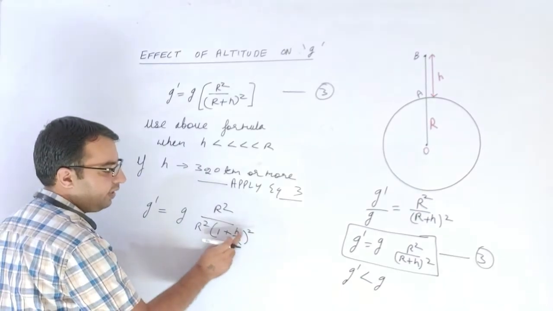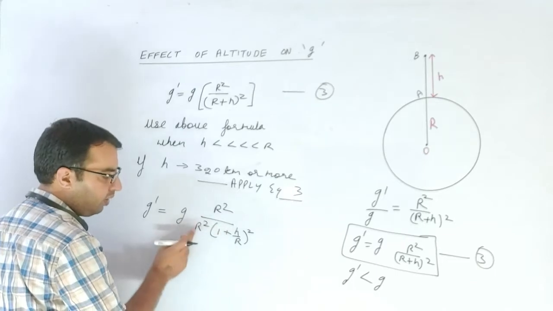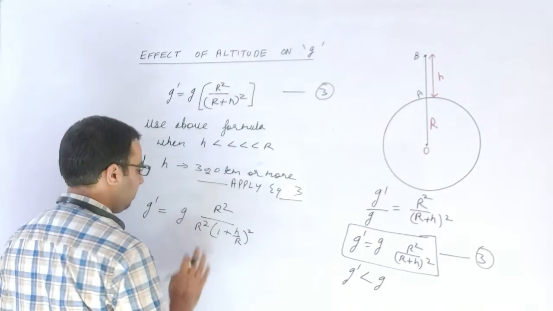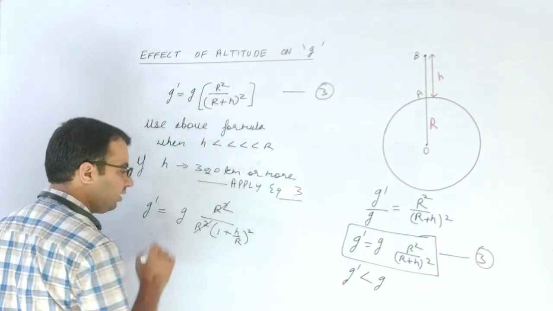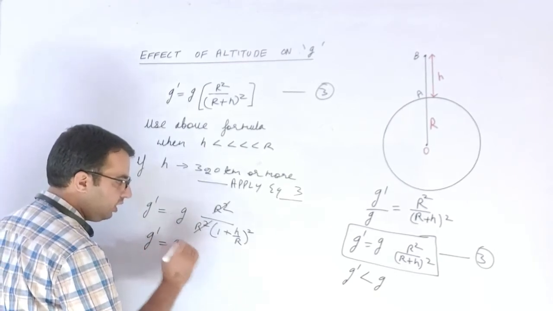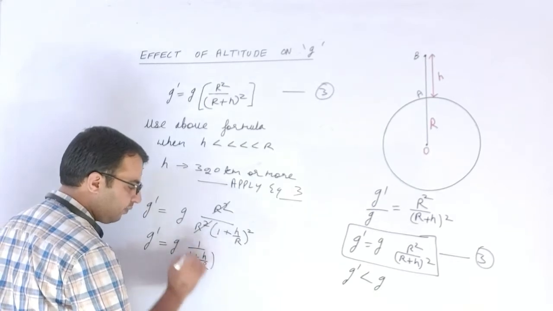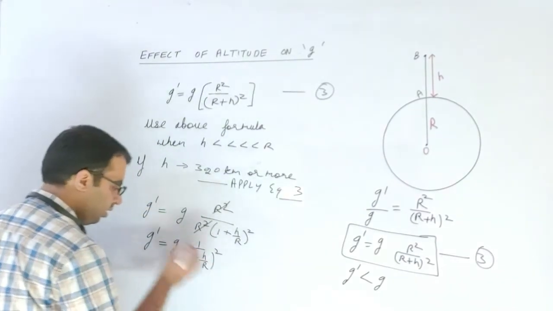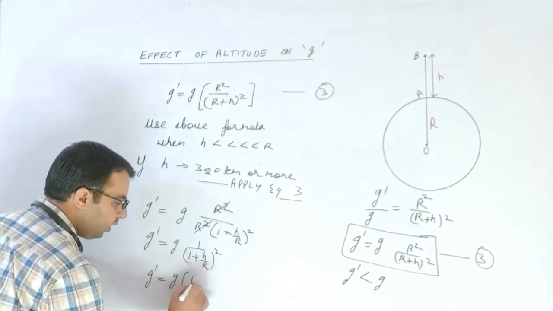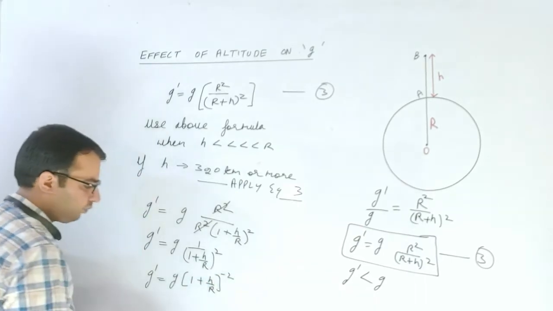I have simply multiplied h by r and divided it by r. So when we are taking r common out from the bracket, here comes the square, right? So r square to r square will cancel out. We are left with g dash is equal to g into 1 upon 1 plus h upon r, and its square. By rewriting this, g dash is equal to g into 1 plus h upon r raised to minus 2.